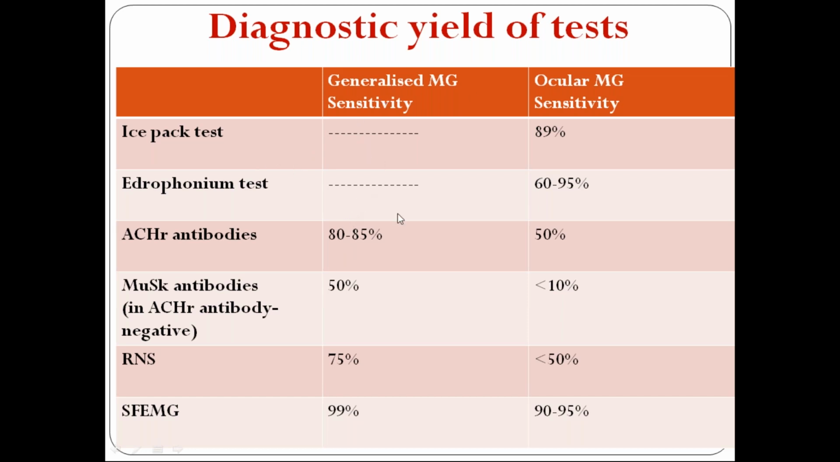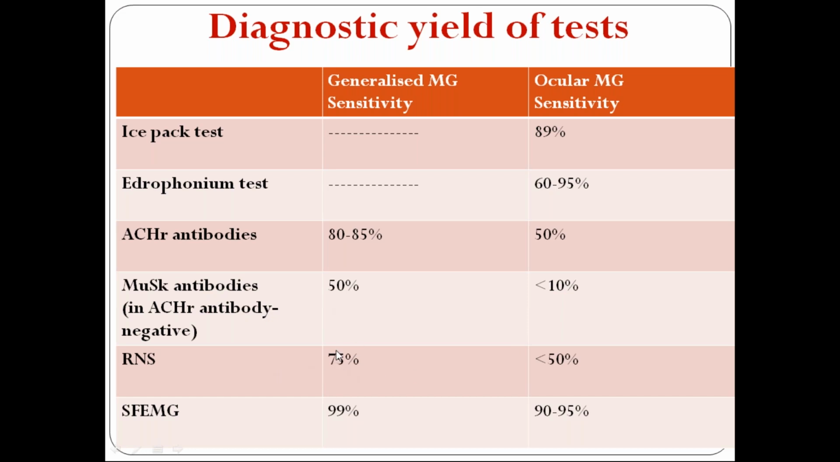So in generalized myasthenia gravis, 80 to 85% have AChR antibodies, right? MuSK antibodies are seen in about 40 to 50% of AChR antibody negative patients, right? Please remember, in acetylcholine receptor antibody negative patients, about 40 to 50% will have MuSK antibodies, right?